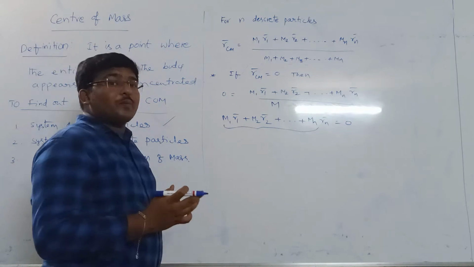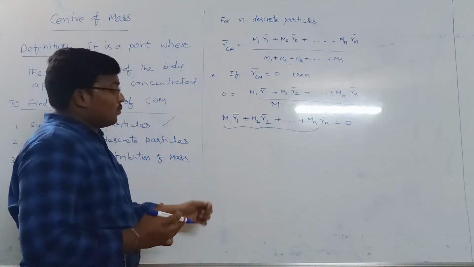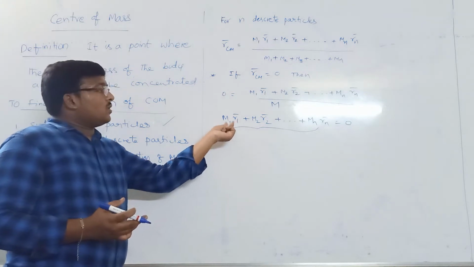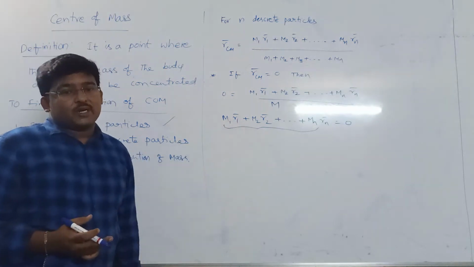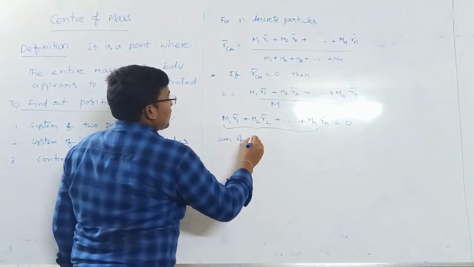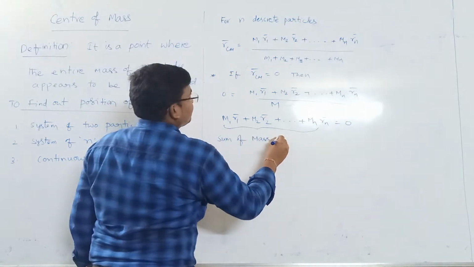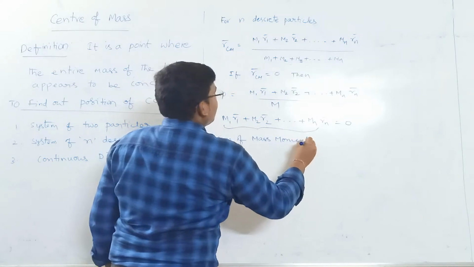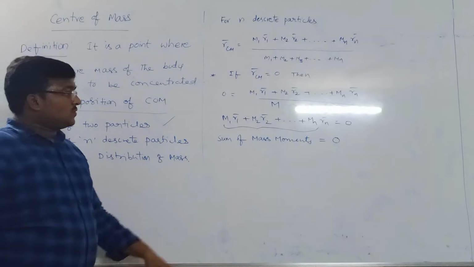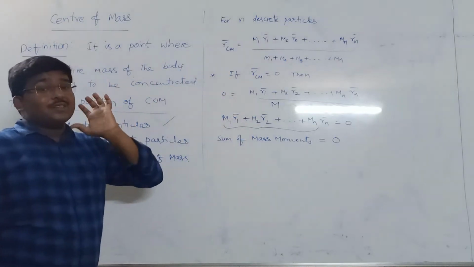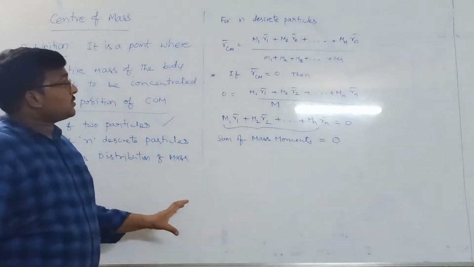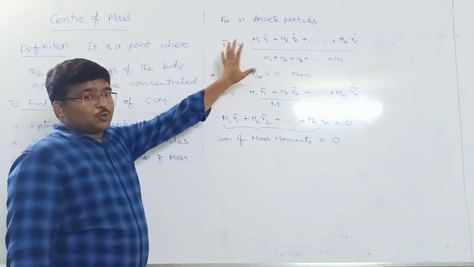So what do we mean by moment? Moment of mass is nothing but the mass into the position vector of the particle. So this is the sum of mass moments. The sum of mass moments is 0 when the center of mass itself is at the origin.